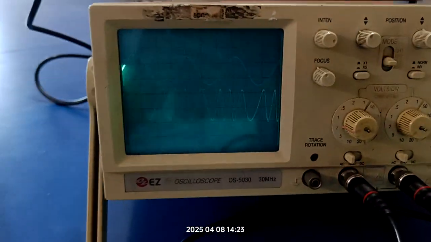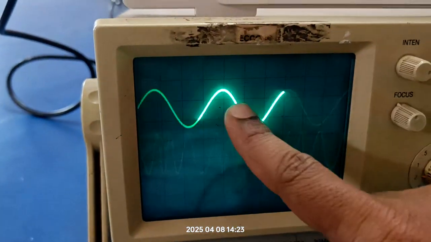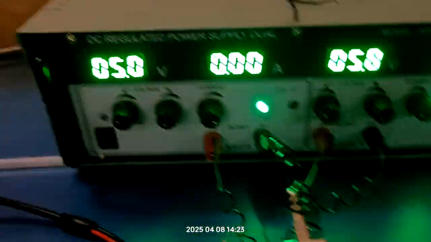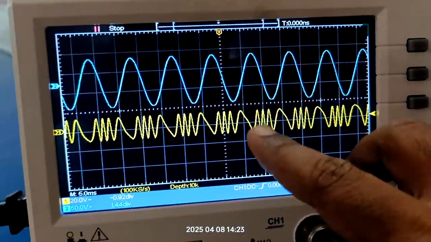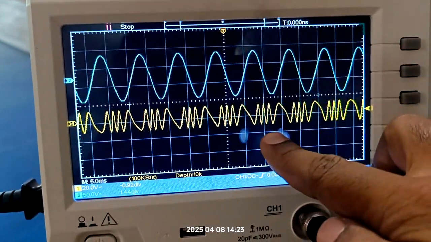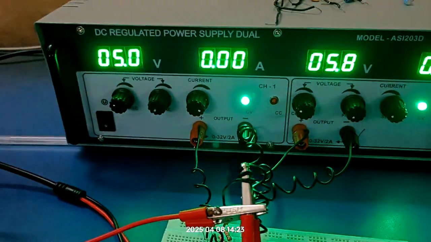so you can observe during the positive cycle maximum, during the negative cycle minimum. So you can observe positive and negative, positive maximum, negative minimum, and also you can vary this.